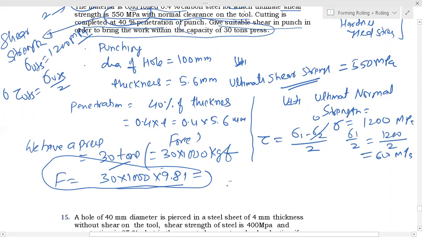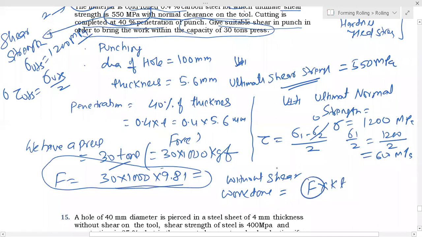Now you have to calculate the shear. First you have to find the work done without shear, and for that you have F into KT.